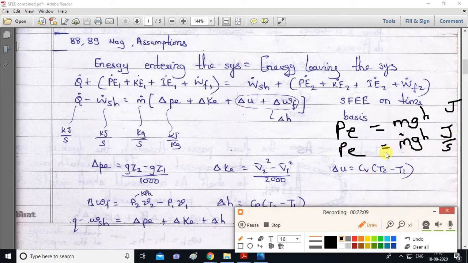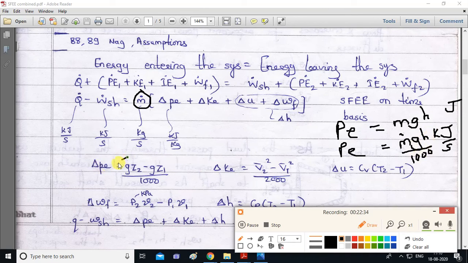But if you divide m dot gh by 1000, this will give unit of kilojoule per second. That is what we have done over here. See this, m dot is taken common outside. And gh, h notation is z according to s. So gz upon 1000.